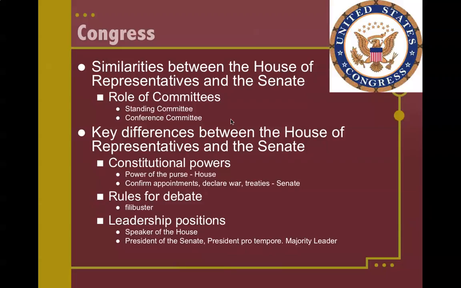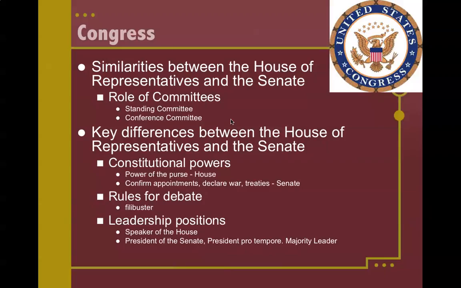That would include Supreme Court justices, ambassadors, cabinet officials. The Senate also has the power to declare war, and the Senate has the power to ratify treaties. And so those are all key checks on the president, and they're all given to the Senate. Their rules for debate are different.